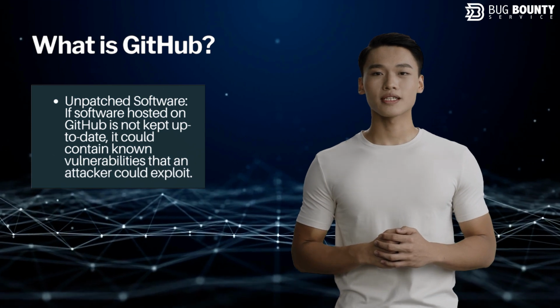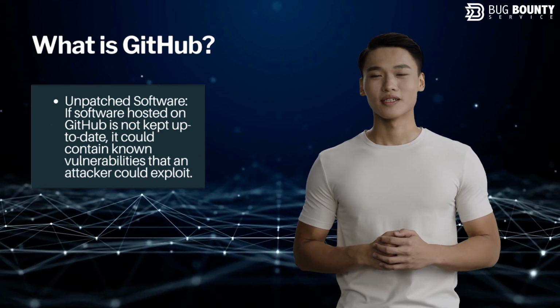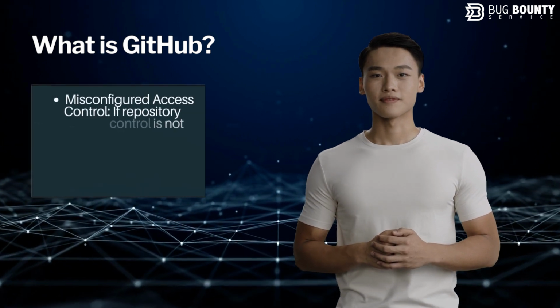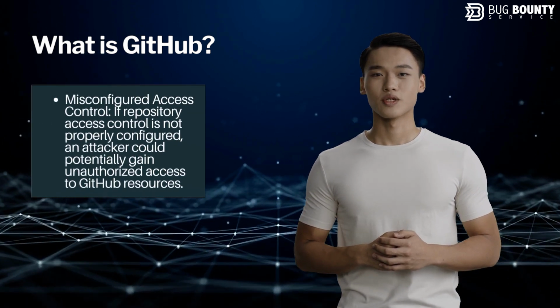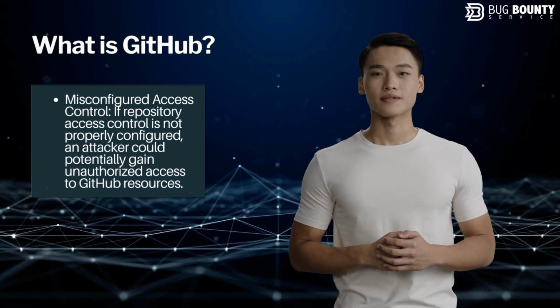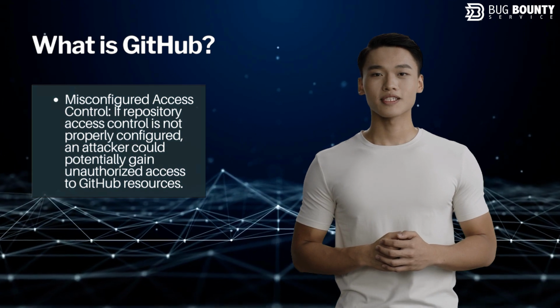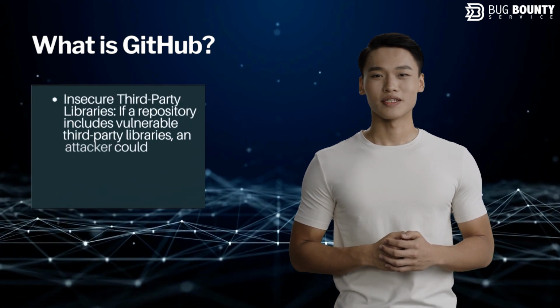Unpatched software. If software hosted on GitHub is not kept up to date, it could contain known vulnerabilities that an attacker could exploit. Misconfigured access control. If repository access control is not properly configured, an attacker could potentially gain unauthorized access to GitHub resources.